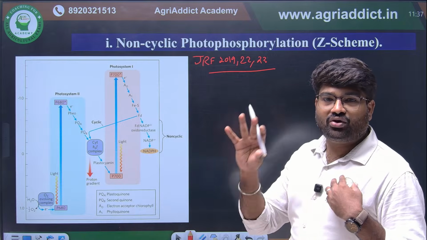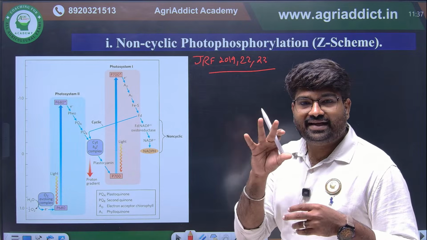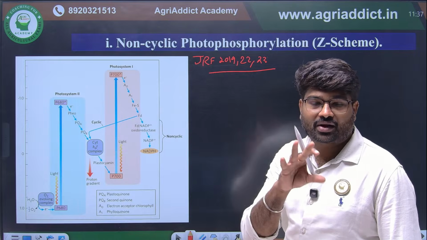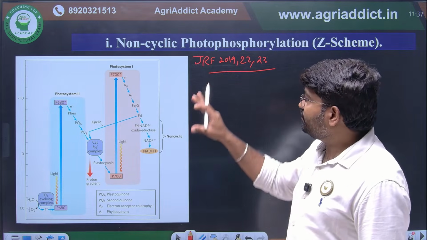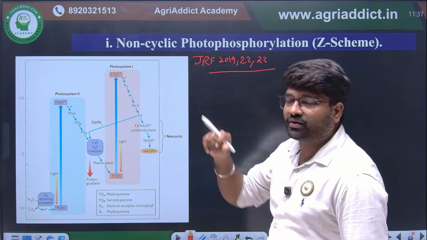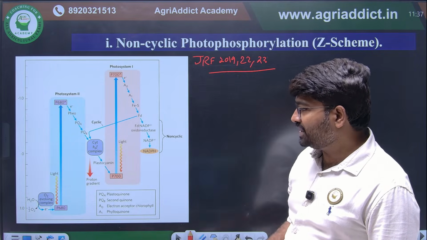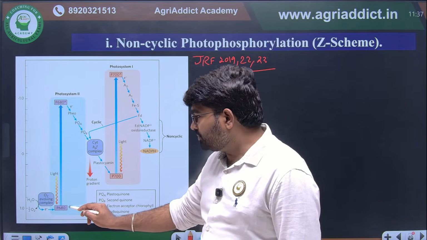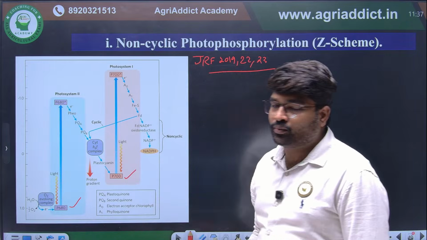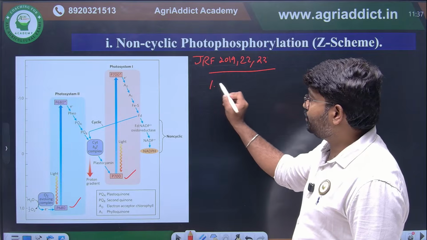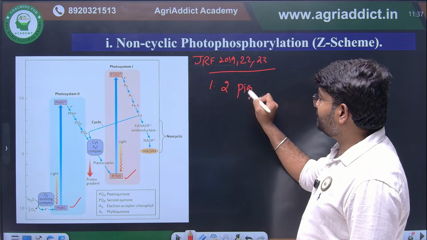Okay, photophosphorylation means what? It's the synthesis of ATP and NADPH during the process of photosynthesis. So first we are going to see non-cyclic photophosphorylation. In non-cyclic photophosphorylation, the most important thing you have to remember is that both pigment systems will be involved. This is the first point you have to remember: two pigment systems will be involved.